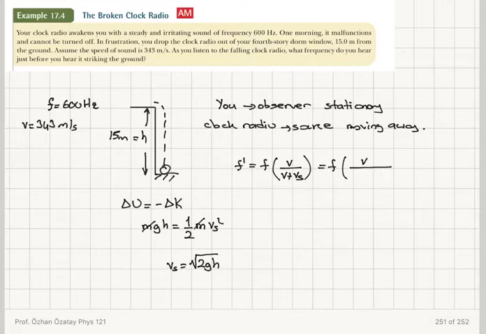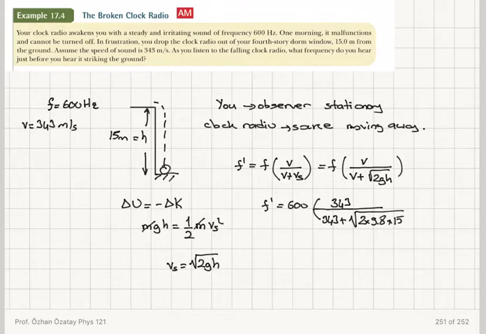So I find that the detected frequency should be the speed of sound divided by the speed of sound plus square root 2gh. If I plug in the numbers, this will be 600 times 343 divided by 343 plus the square root of 2 times 9.8 meters per second squared times 15 meters, and the answer is going to be 571 Hertz.